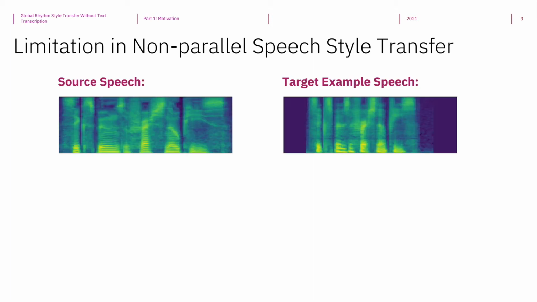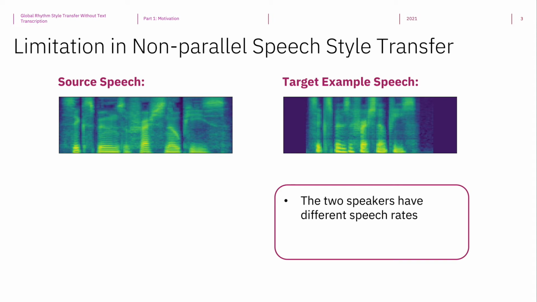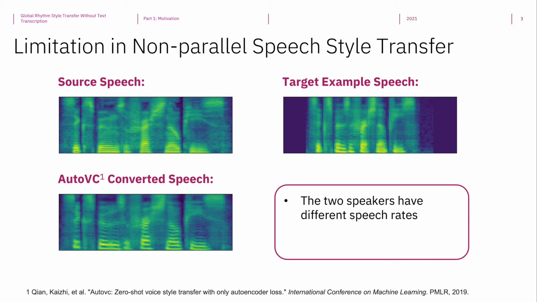To see this, let me show you a voice conversion example, where the source and target speakers have completely different speech rates. Here is the source speech, 6 spoons of fresh snow peas, which is pretty slow. Here is an example utterance of the target speaker, 5 thick slabs of blue cheese, which is pretty fast. Now, let me show you the conversion result of one recent voice conversion algorithm, AutoPST.